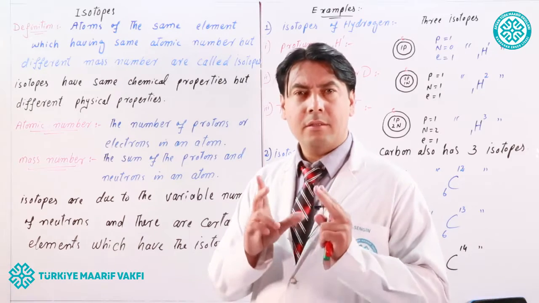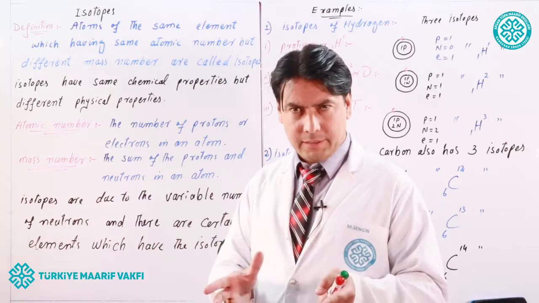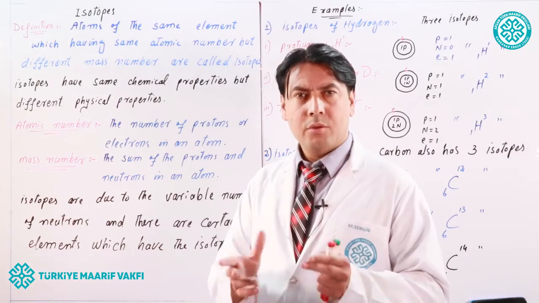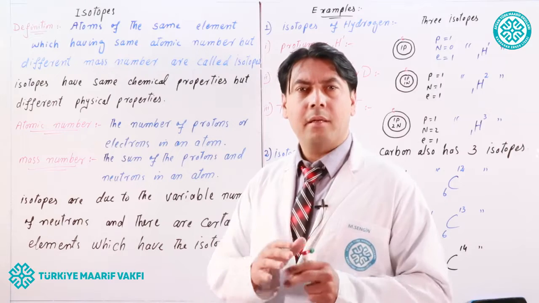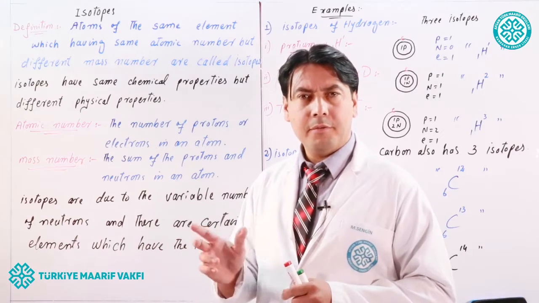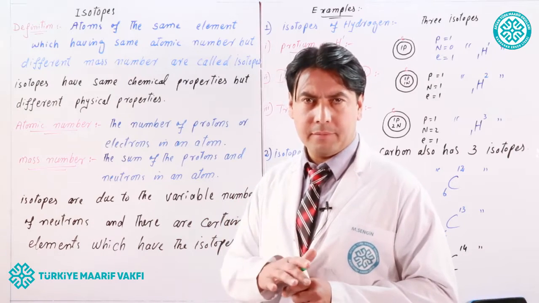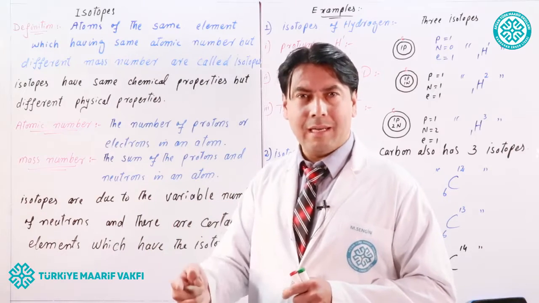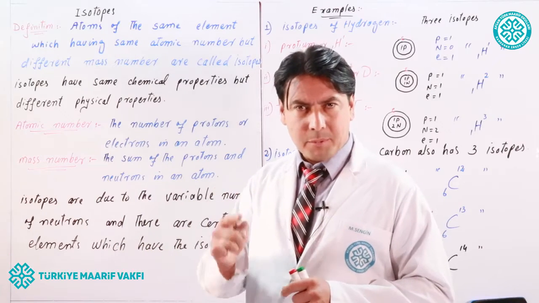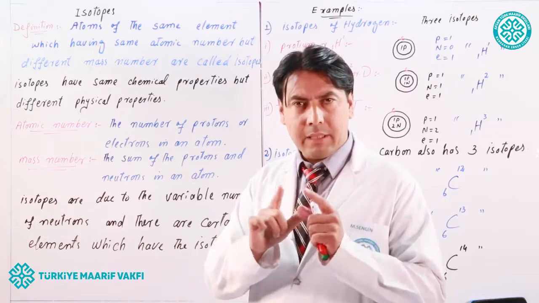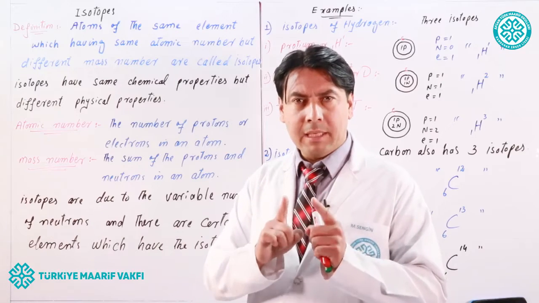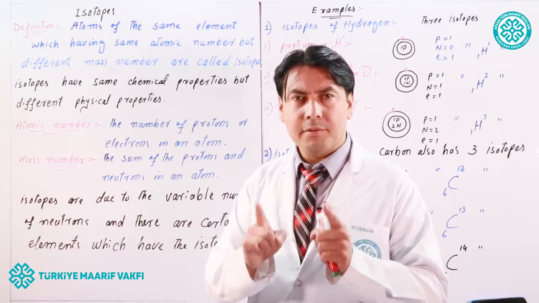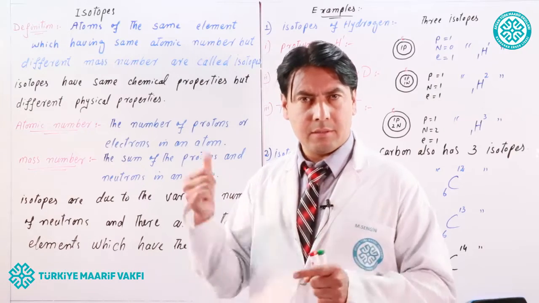We know that the charge on an electron is negative and the charge on a proton is positive, so they cancel out the effect of each other, therefore an atom is electrically neutral. So atomic number is the number of protons or electrons, or we can also say the number of negatively charged particles or the number of positively charged particles in an atom is called atomic number.